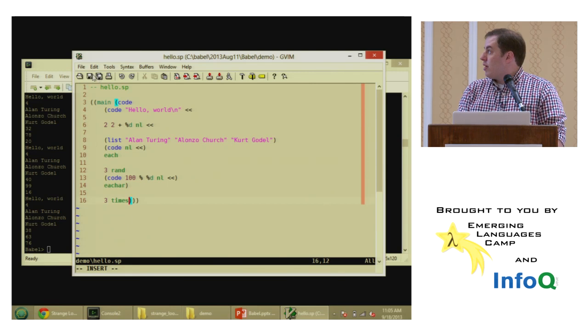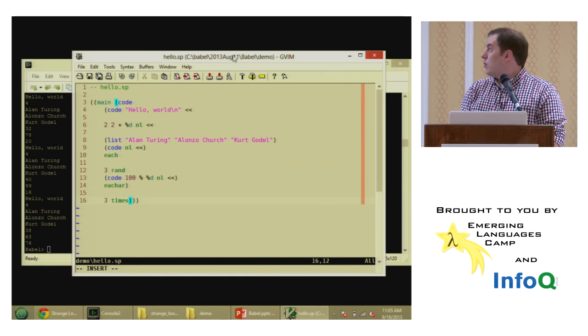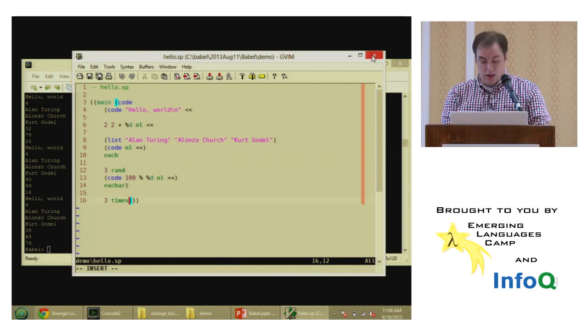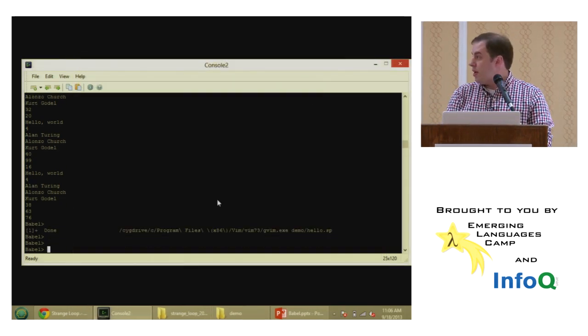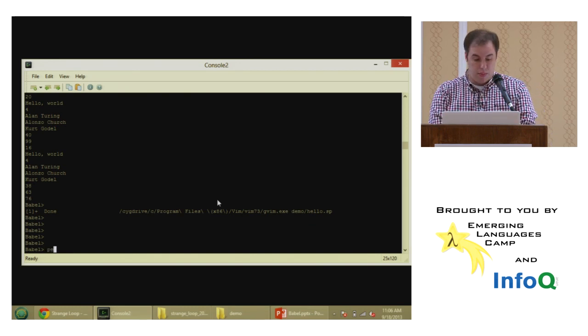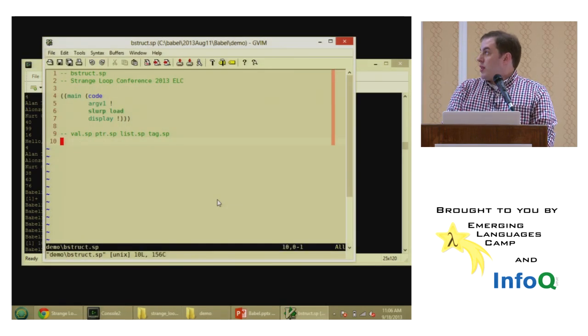Okay, so what is going on underneath the hood? What is actually in hello.sp once it gets compiled by the parse script? So let's actually, I have another demo program, which I want to show you, bstruct.sp, and what this is actually going to do is it's going to pull in on the command line whatever we give on the command line. It's going to read the file in. I just called that operator slurp in honor of Perl slurping.